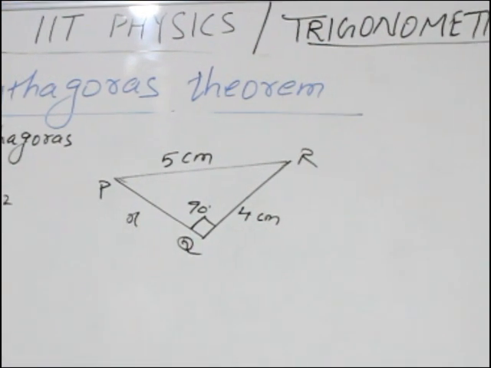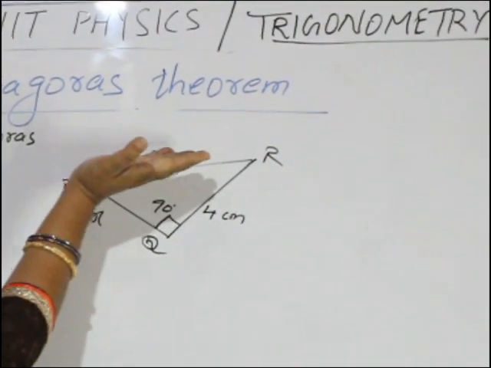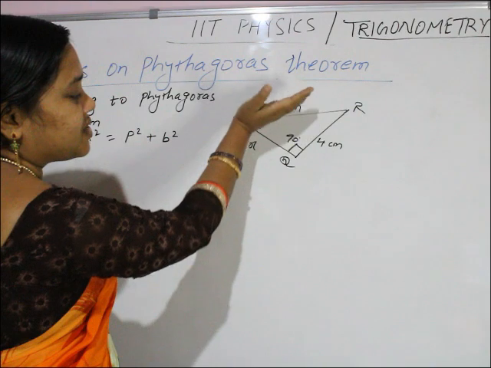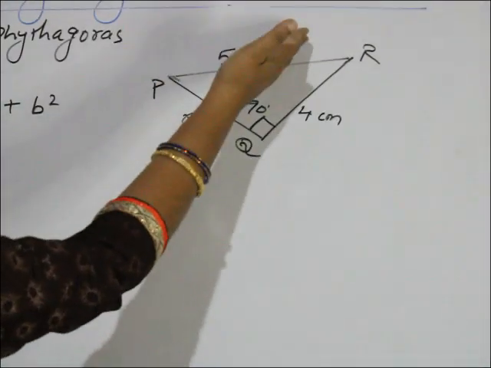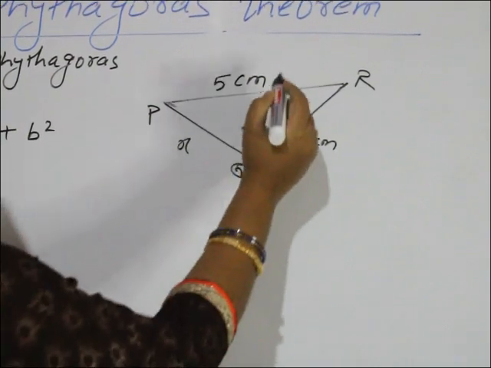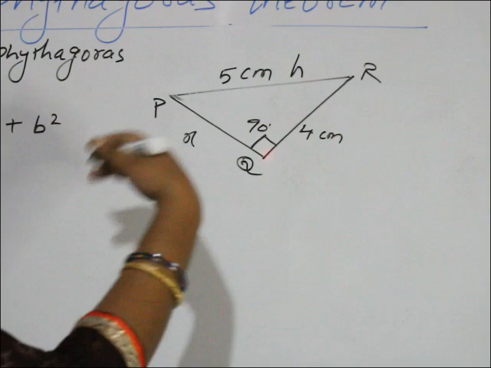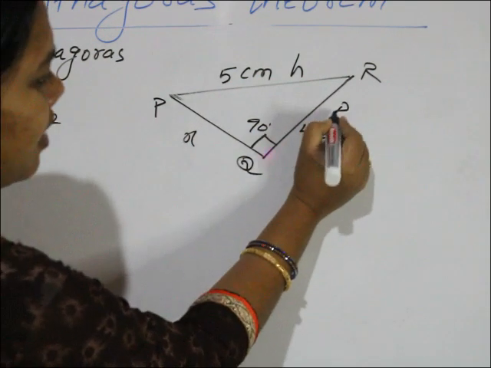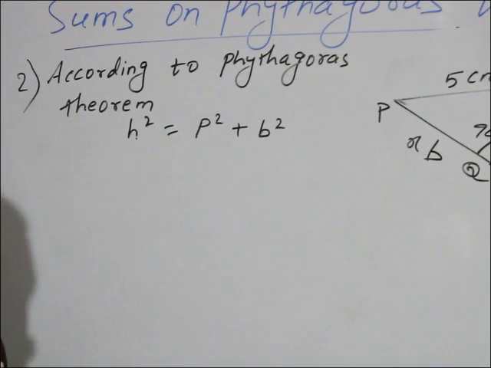There is a right angle triangle. So where is the hypotenuse? The longest side is always opposite to the 90 degree. The side opposite the 90 degree angle is the hypotenuse, the longest side. So this is the hypotenuse, that is 5 centimeter. The other two sides are perpendicular and base. Okay, so according to Pythagoras theorem, h square equal to p square plus b square.